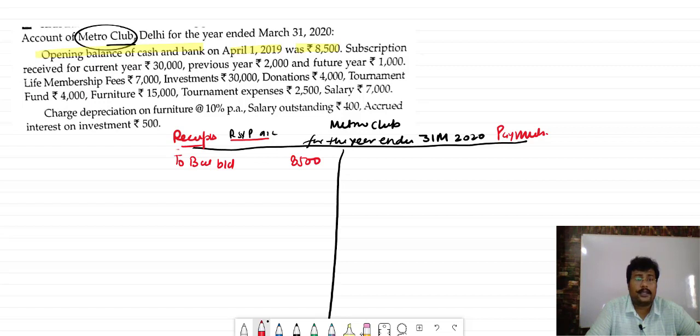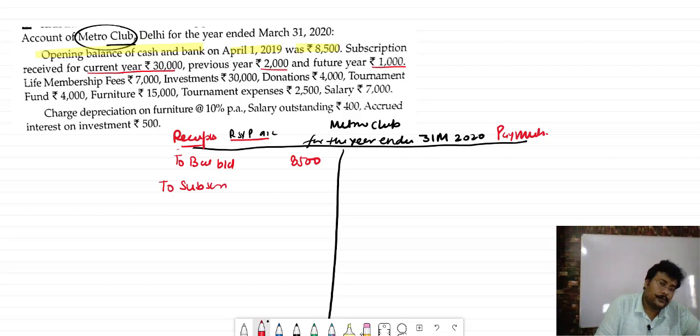Subscription received for current year 30, previous year 2000, future year 1000. You received the subscription, so that will be transferred to the receipt side, and you will write here, To Subscription: current year, previous year, and next year. The current year is 2020.